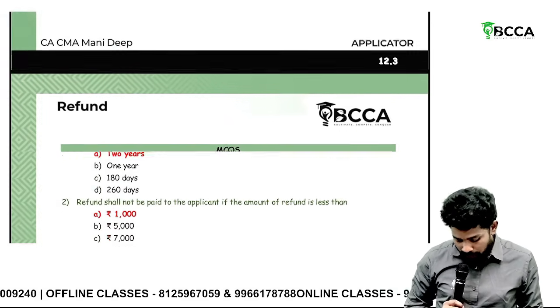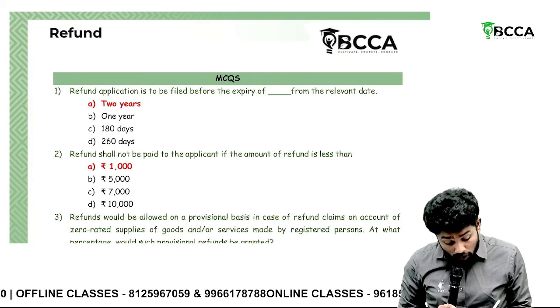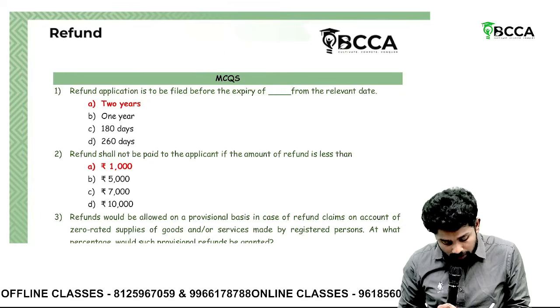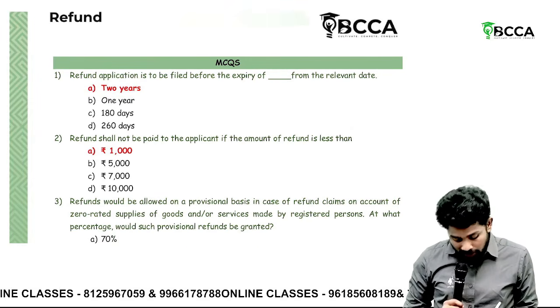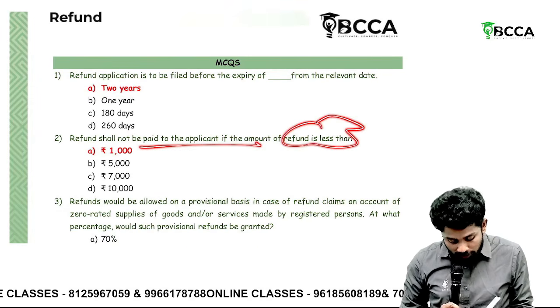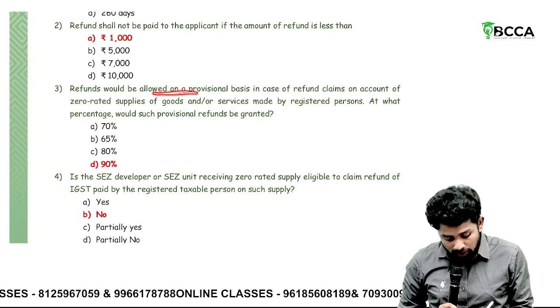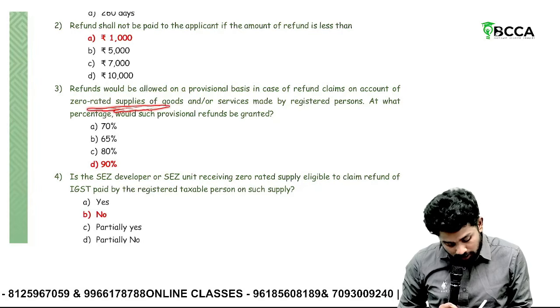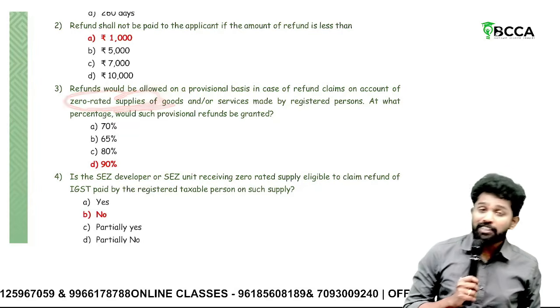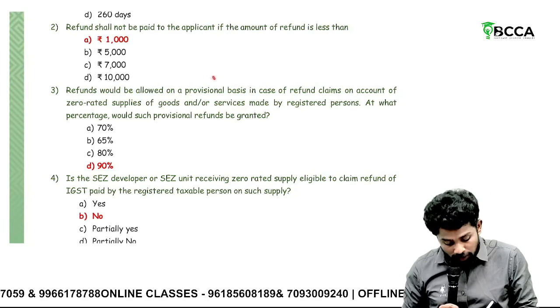Moving to the refunds chapter. Refund application is to be filed before the expiry of how many years? 2 years from the relevant date. And refund shall not be paid where the amount of refund is less than 1,000. And refunds you can ask on provisional basis when you have made zero rated supplies, nothing but exports or supplies to SEZ. Then you can ask for refund on provisional basis.